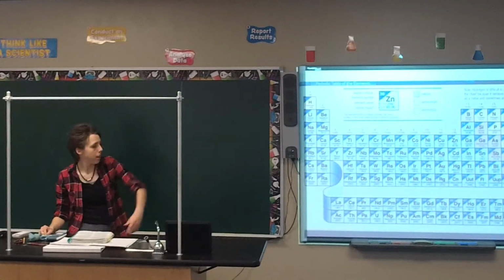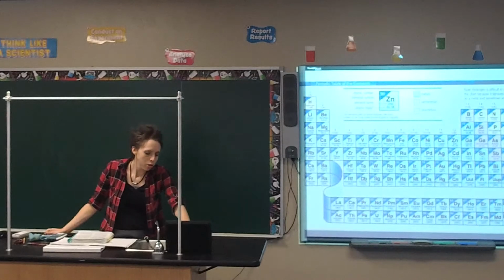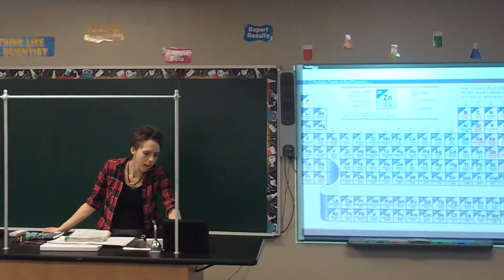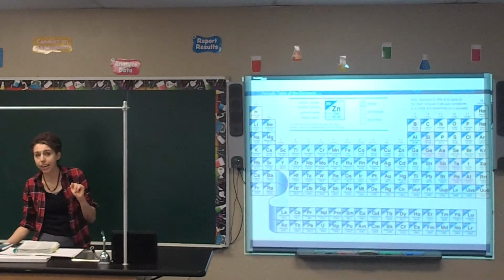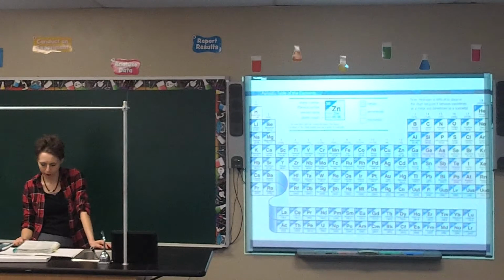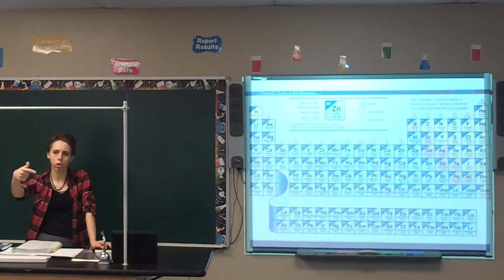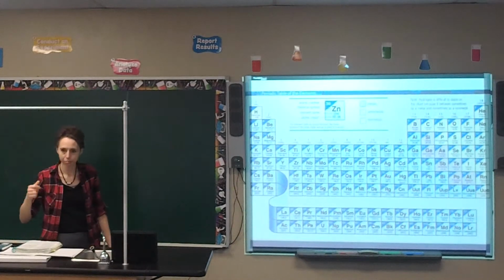Alright, the periodic table. The periodic table was a man-made tool that scientists came up with to help show and use with our chemical reactions. It is a very handy tool, and there are a lot of things we can use it for. The periodic law states that when the elements are arranged by their increasing atomic numbers, they show regular, repeating, or periodic properties. So you see these patterns over and over again in the periodic table.